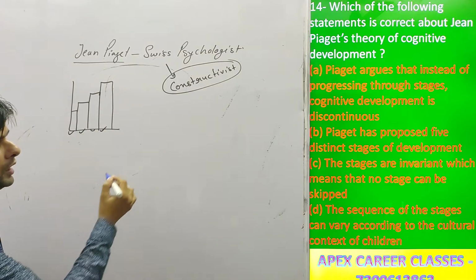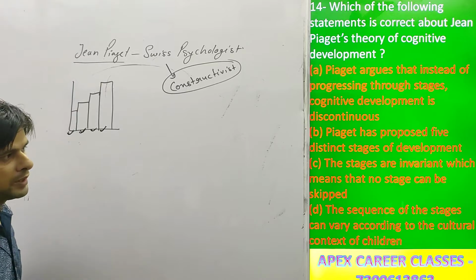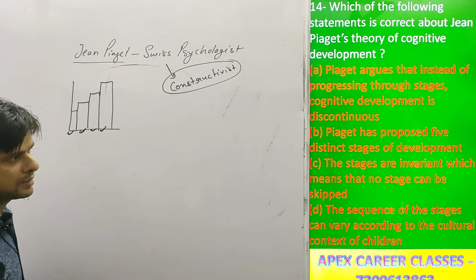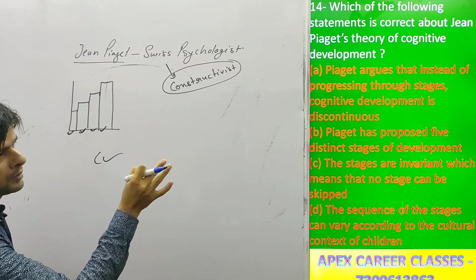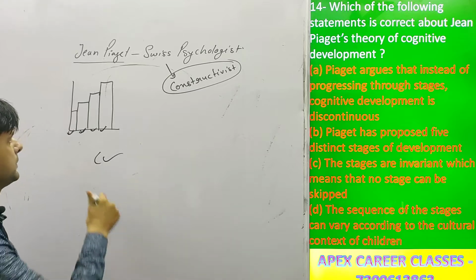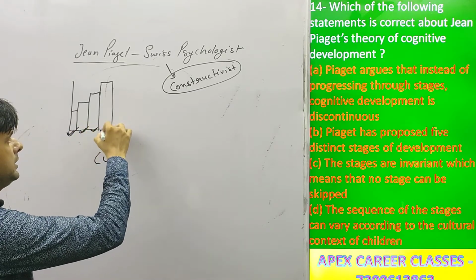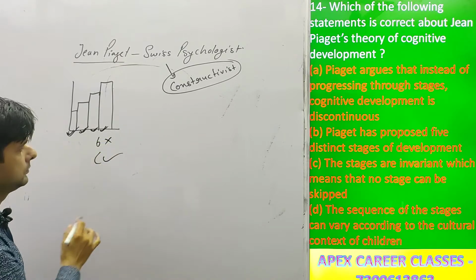Now let's understand. According to Jean Piaget, development occurs in stages and no stage can be escaped. It means option C is correct. And option B is Piaget has proposed 5 distinctive stages, but here the stages are only 4. It means B is wrong.